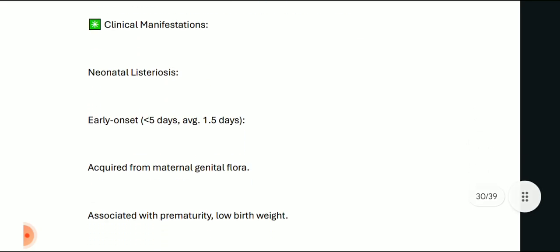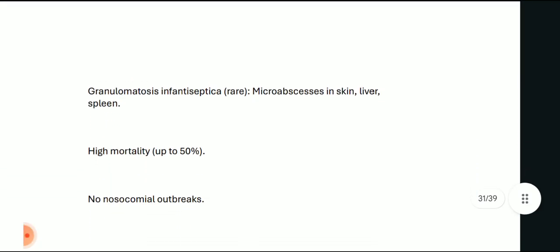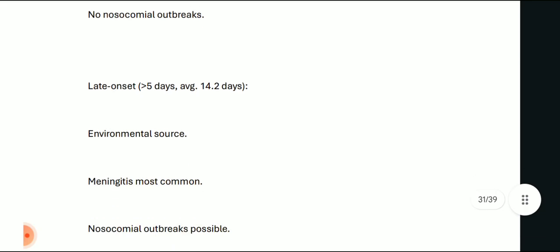Clinical manifestation: neonatal listeriosis results in early onset listeriosis, less than 5 days, average 1.5 days, acquired from maternal genital flora, associated with prematurity, low birth weight, and sepsis is most common. Granulomatosis infantiseptica is rare. Microabscesses are seen in skin, liver, and spleen. High mortality, up to 50%, is there. No nosocomial outbreaks are there.